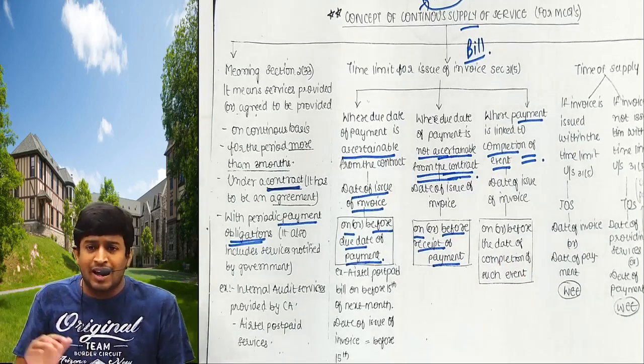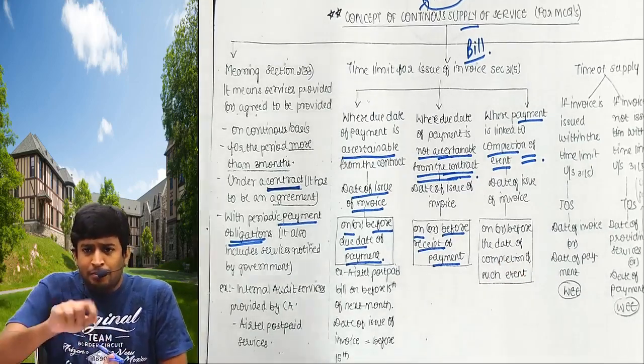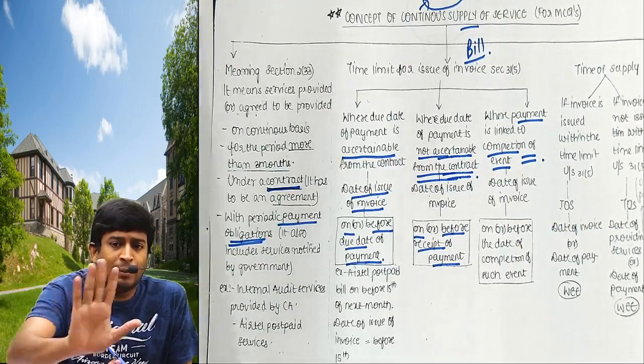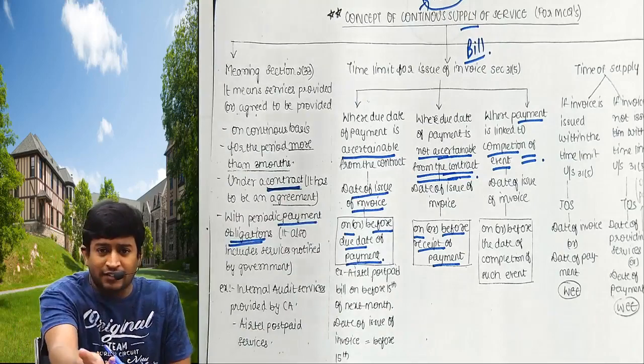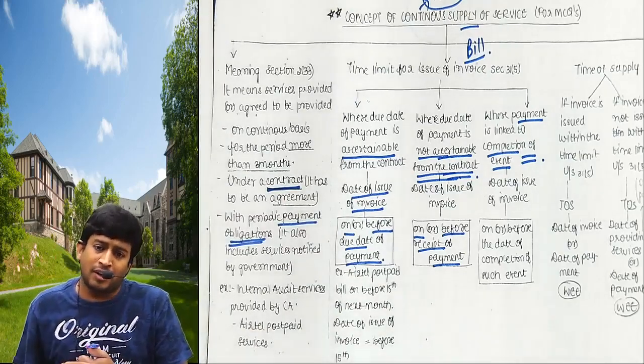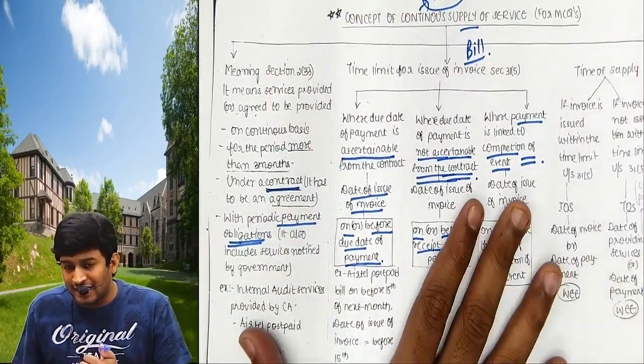But what will I do? I'll complete the event today. By evening, I'll have to give the bill to you. Next month, I'll complete the event. Again evening, I'll make the bill. इतना important नहीं है ये.